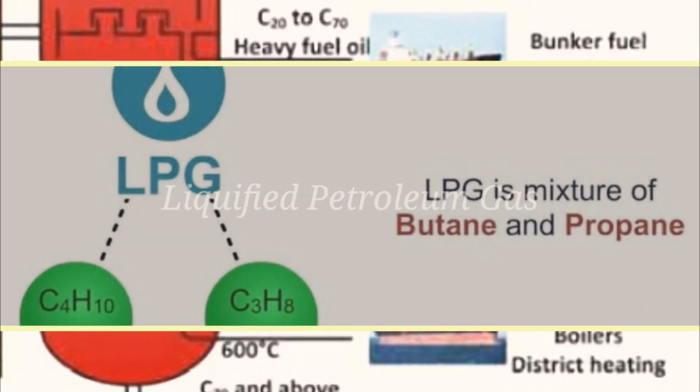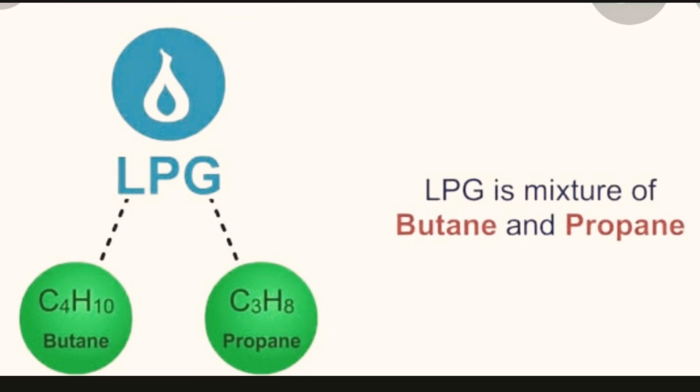Now we have to discuss liquefied petroleum gas. This liquefied petroleum gas consists mainly of butane, that is C4H10, and propane, that is C3H8. The major constituent is butane, and this has been liquefied under pressure. That is why it is called liquefied petroleum gas. So we can say that the gas used for domestic cooking is called liquefied petroleum gas because it is obtained from petroleum and it is liquefied by compression before filling into the gas cylinders.